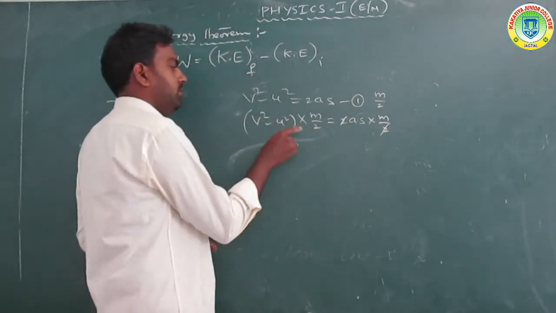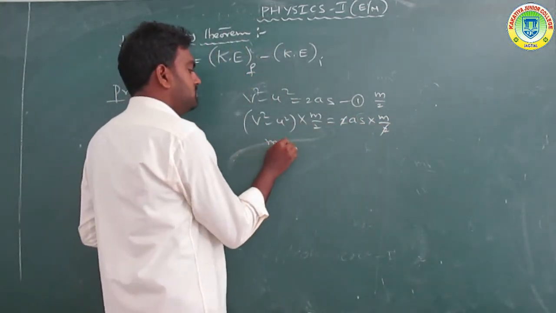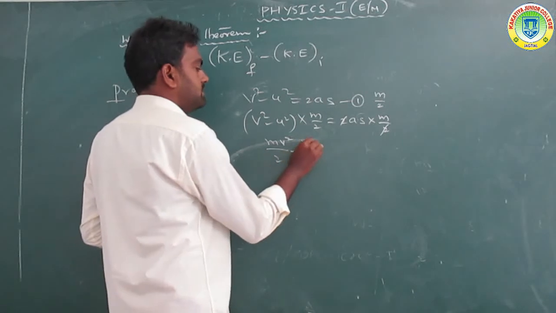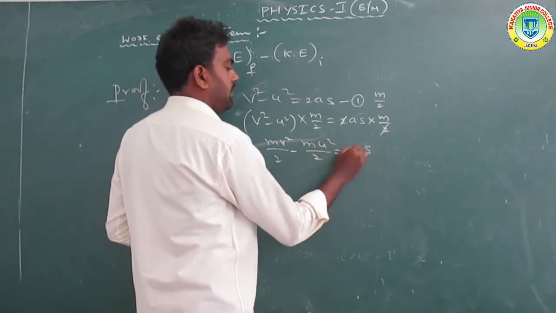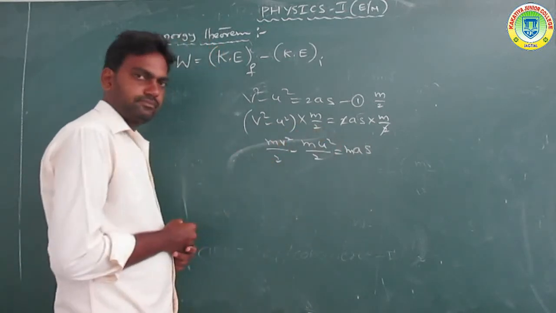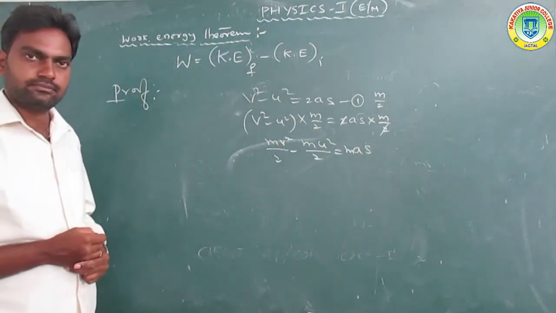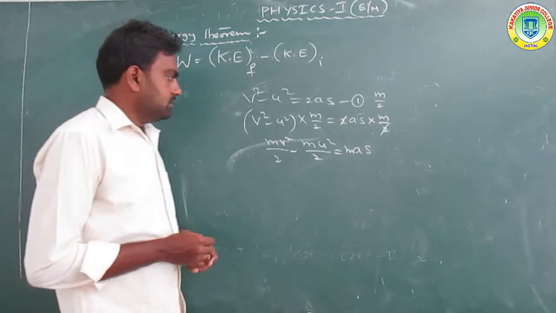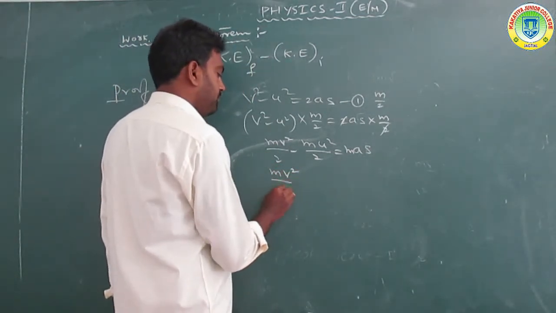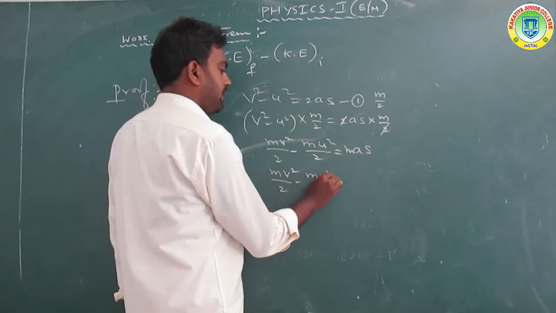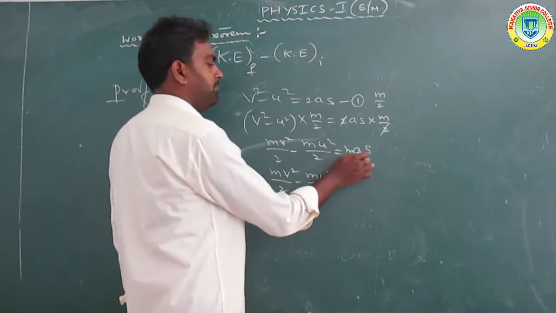The 2 cancels. So m v square by 2 minus m u square by 2 is equal to m a s.